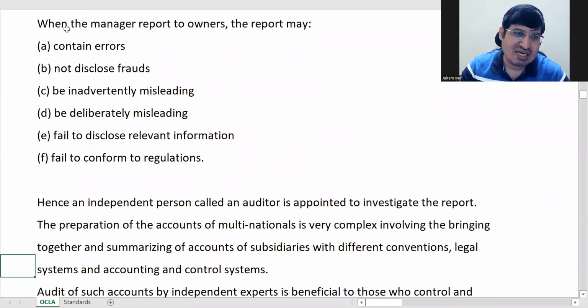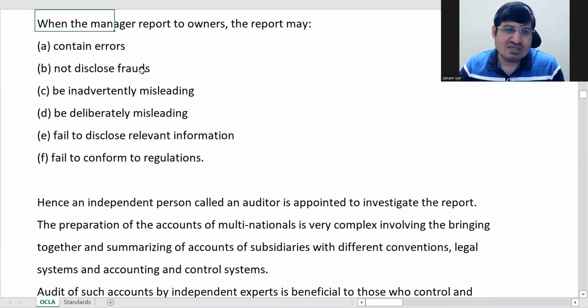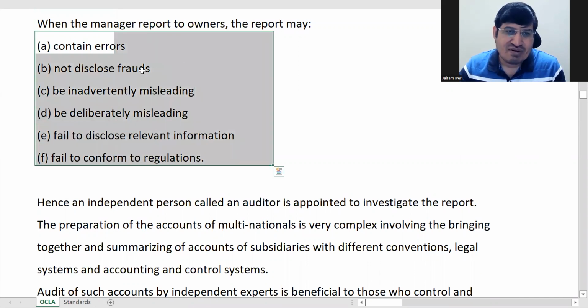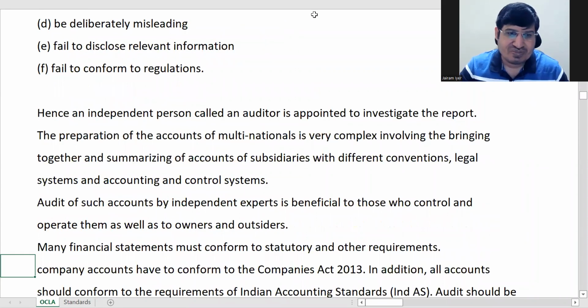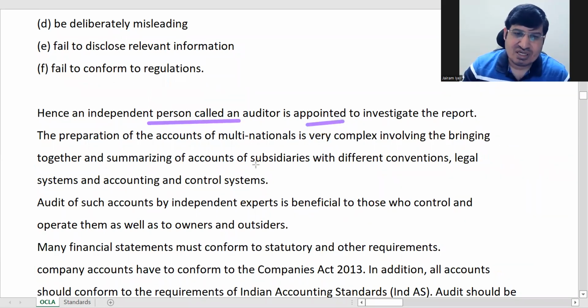So these problems can be there if a manager directly reports to owners. That is why an independent person called an auditor is appointed to check the accounts. For example, take multinational accounts. It's very complex.